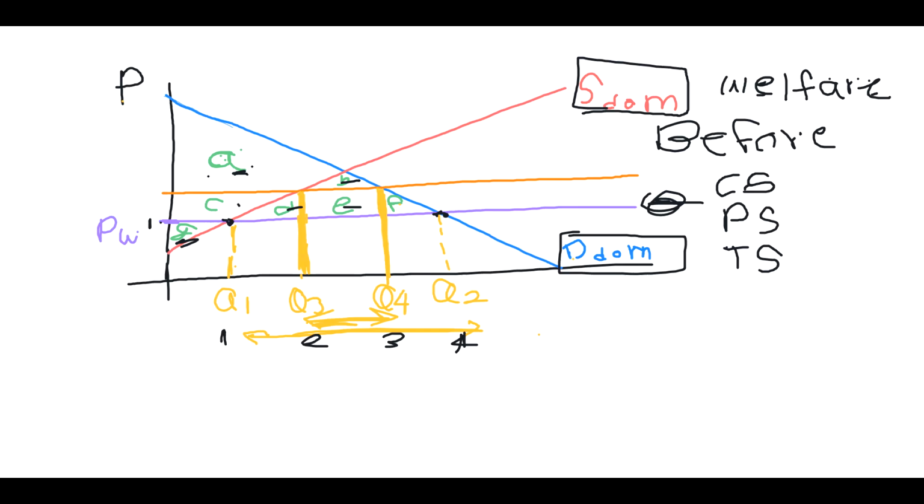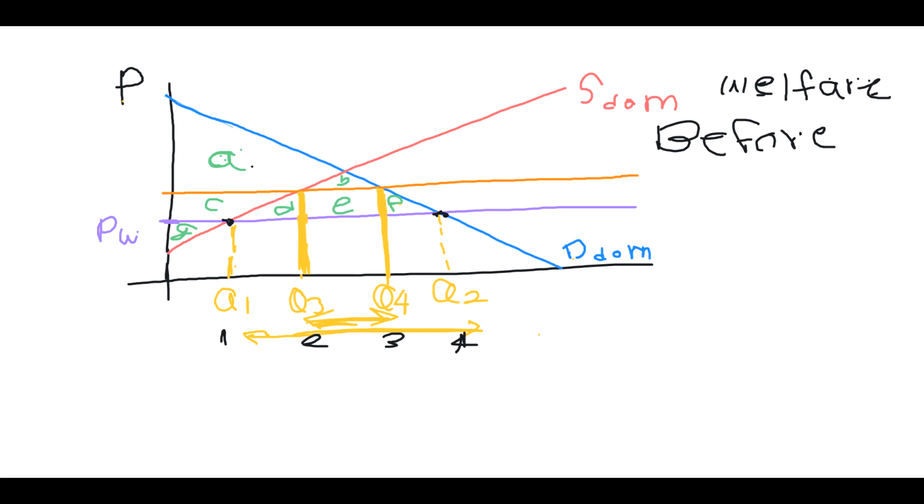So total surplus is consumer surplus plus producer surplus, CS plus PS. So it will be A plus B plus C plus D plus E plus F plus G. All those sections which I'm highlighting. This is before welfare. Again, mark my words. This is before welfare. So now we would just see after tariffs. Sorry, not after welfare, after tariffs.